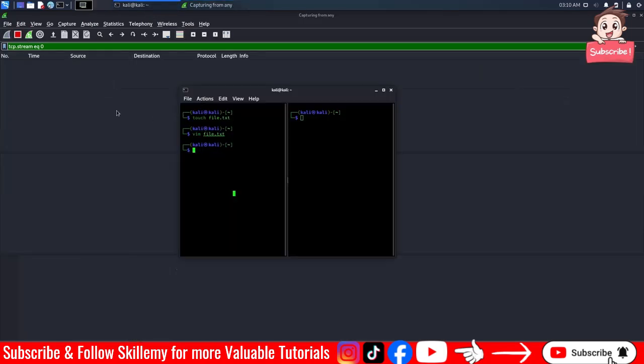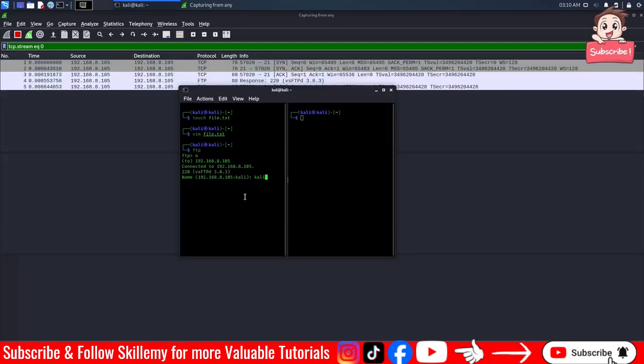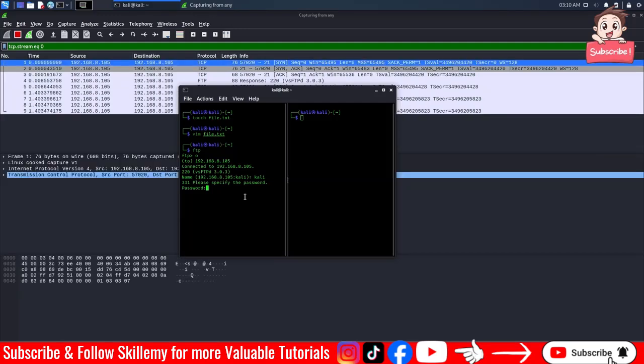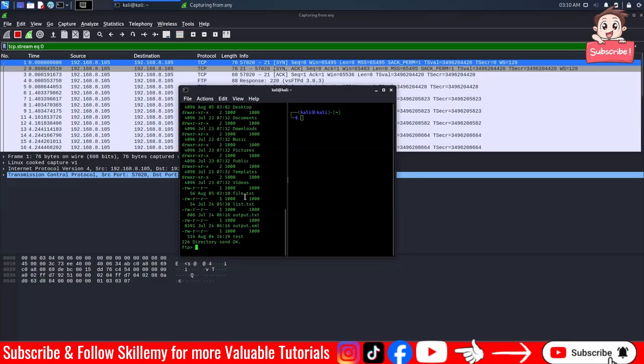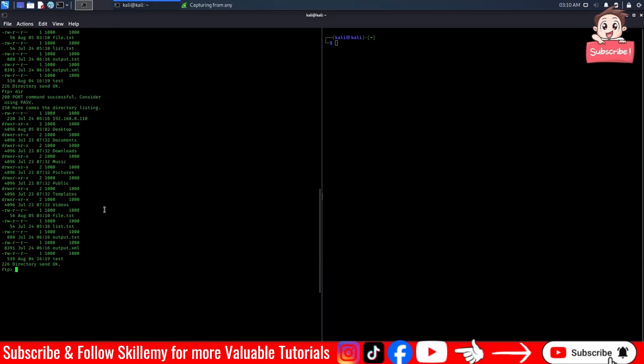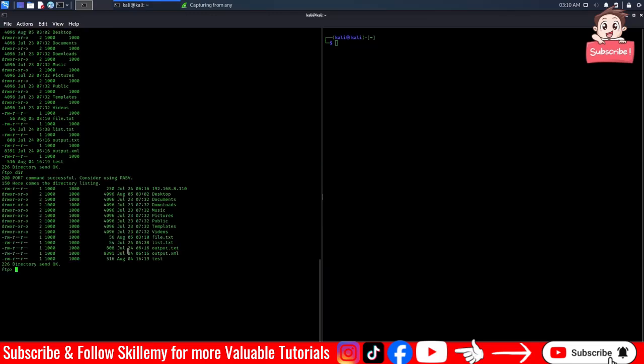So we can have a nice clear page. Here, ftp, open the connection to our IP address. Now put Kali123456, and here if I type ls or dir, you can see that we have the file. Sorry, I need to increase the font size. So dir, you can see here is the file, file.txt. Now I want to get it, so get file.txt.